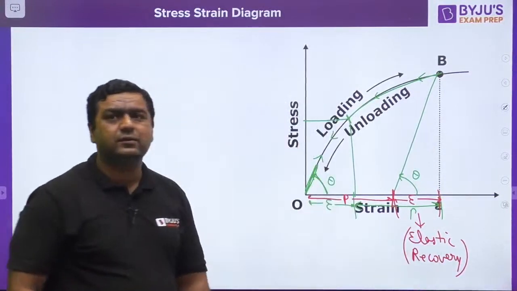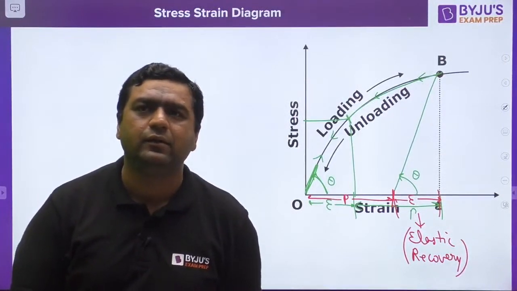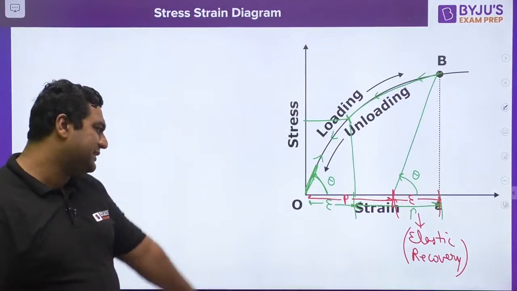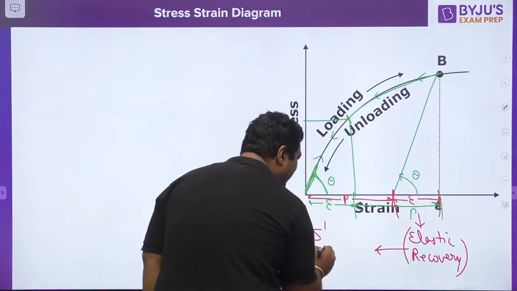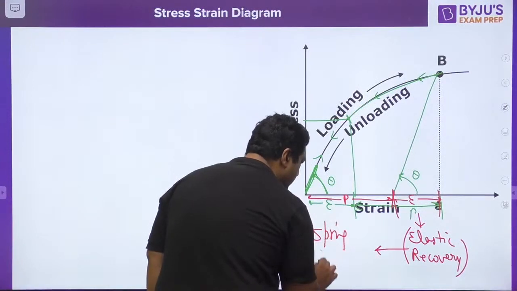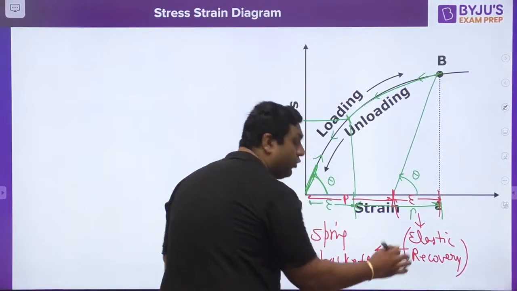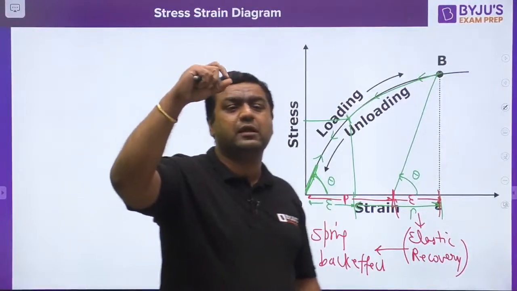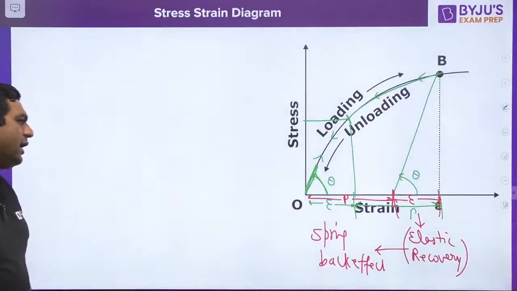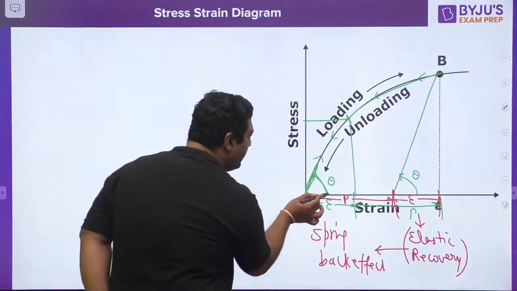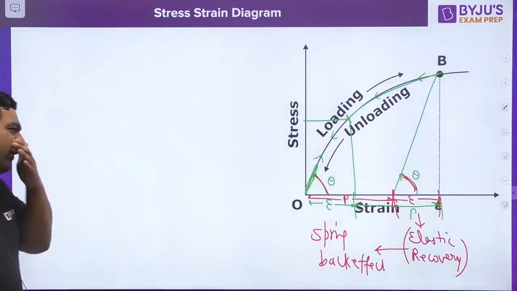And my dear, very good. So it is said to be elastic recovery. And in case of bending, it is also known as the spring back effect. If you compress a spring, the spring will come back. Okay, so this is the loading unloading diagram. Always remember, this angle and this angle will be the same. Is it fine, guys?